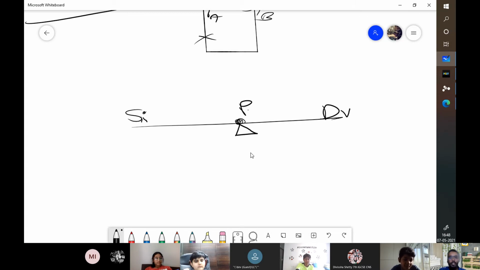Now, because Siddhi and Divisha weigh differently, they either need to come closer to the pivot or move farther from the pivot in order to balance themselves. That is what you usually do on a seesaw. When you want to go down, you push behind. What you're doing is you either move your mass away from the pivot or closer to the pivot. So you either increase the distance or decrease the distance.